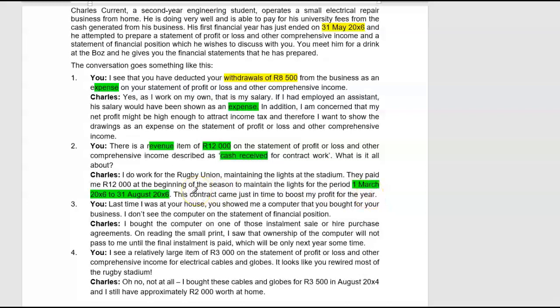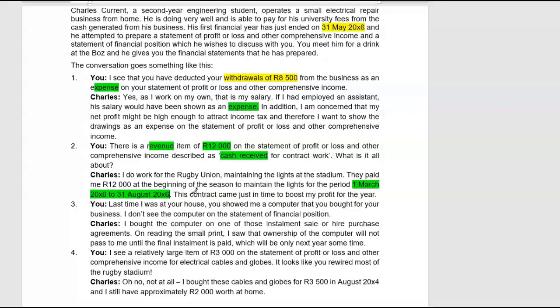What are the underlying principles on which financial statements are based? There are two underlying assumptions. The first one is the going concern concept, which has absolutely nothing to do with this point. The second one is the accrual basis of accounting. The accrual basis of accounting states very specifically that income is recognized when it is earned, not when cash flow took place.